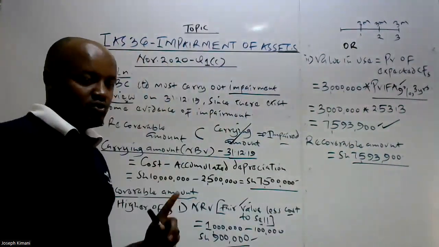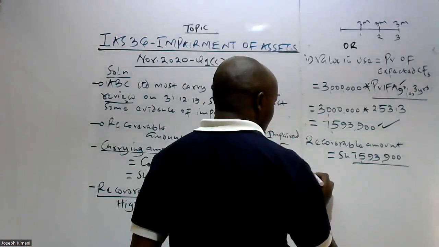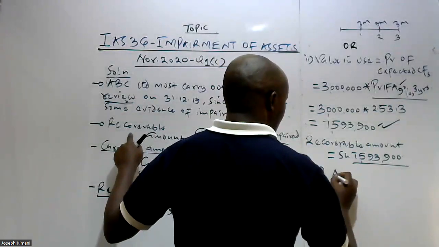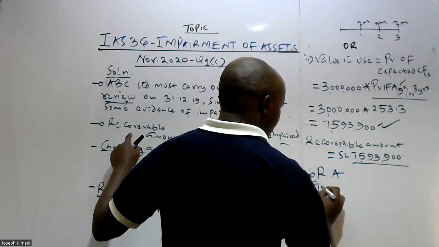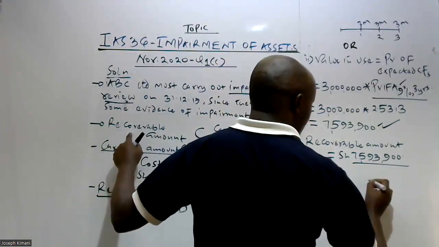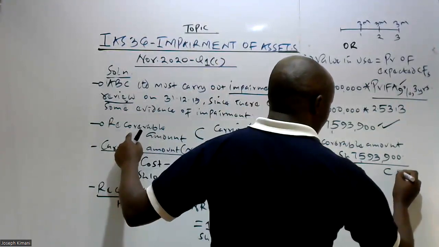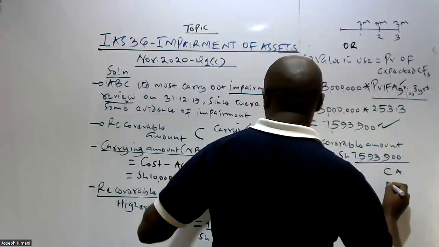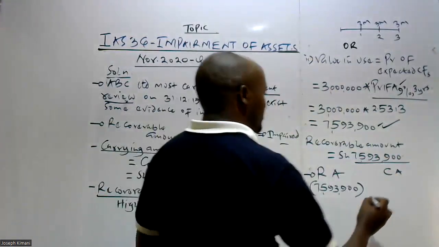What we need to do now is determine whether our asset is impaired or not by comparing the two values. The recoverable amount, which is 7,593,900, we compare with the carrying amount, CA, which is this figure here, 7.5 million.